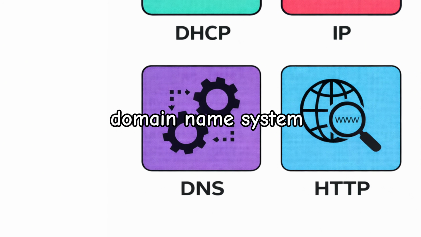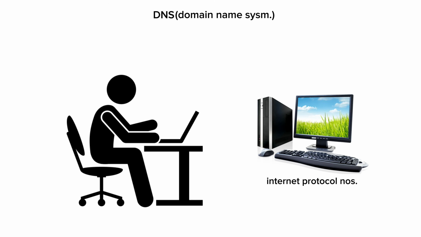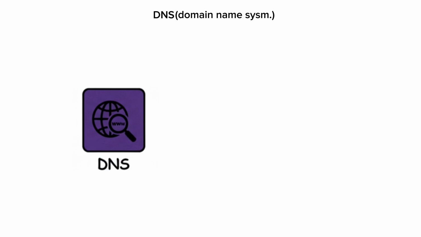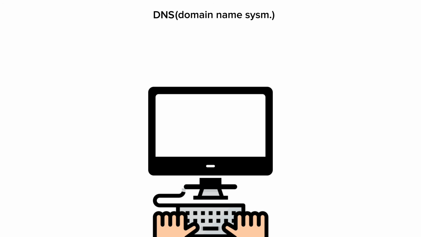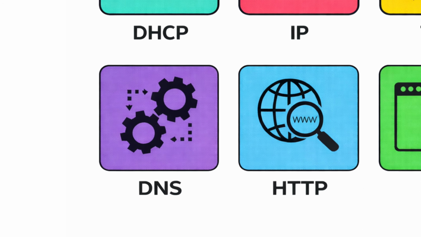DNS, Domain Name System. Now let's browse the web. You remember names like google.com, but computers only know IP numbers. DNS is the internet's directory. When you type a URL, your computer asks a DNS server to translate that text into the specific numeric IP address of the website's server, allowing your browser to locate it.